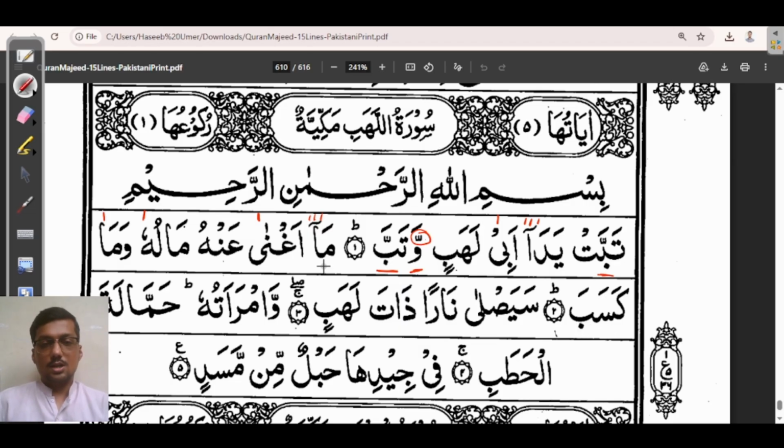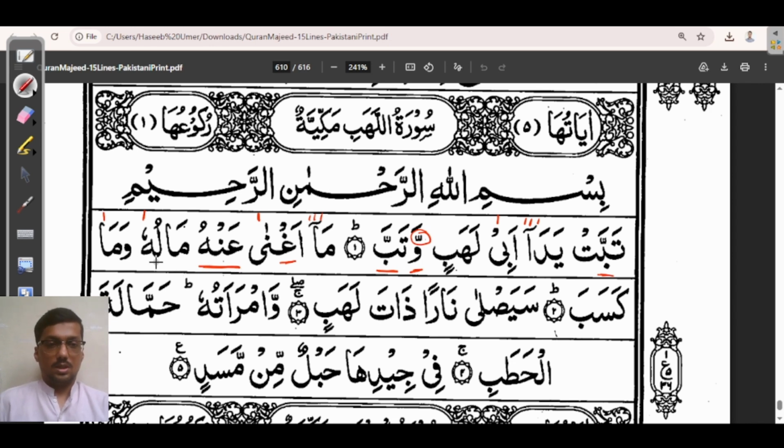Now in the start of the ayat we have the letter meme with the small madda. It means we have to stretch the meme for 3 alif. Ma. Aghna. As we know, in this word we have to focus on letter ghoin. Ghoin is a heavy letter. We have to make sure that we are reading this letter correctly. Aghna, aghna. Next, anhu.